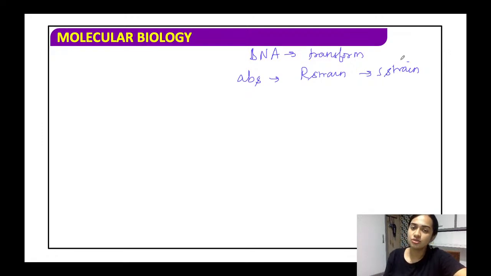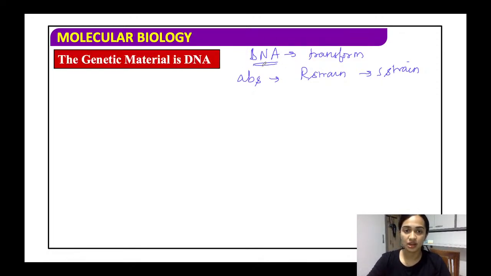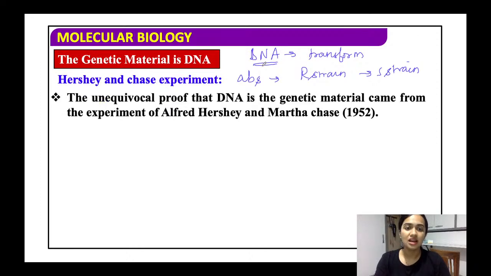So transformation took place and we could see the S strain. Similarly, in the case of RNase, the RNA was removed, but there was DNA and there was protein. So DNA again helps there to transform them from R to S. But in the case of DNase, the main genetic material required for transformation is not there.